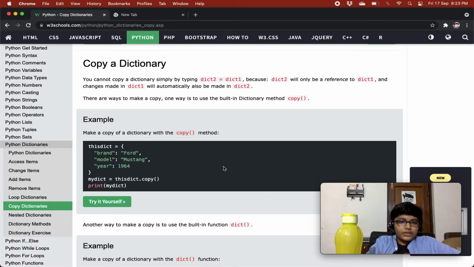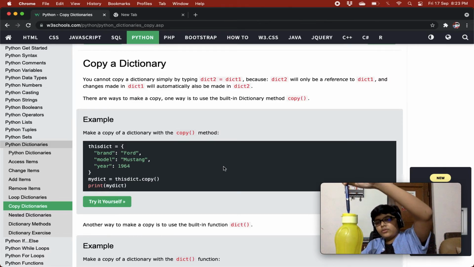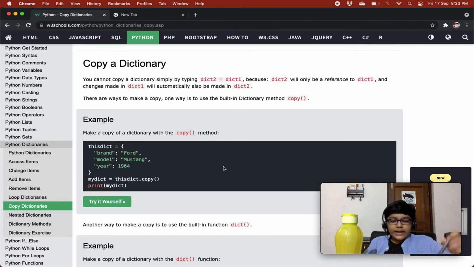Whereas when you are doing dict2 equals dict1, then what was happening? dict1 was pointing to a memory location, and dict2 was also pointing to the same memory location, as it is just a reference to it. dict2 equals dict1 basically means that dict1 and dict2 have the same value, and they both are the same thing.